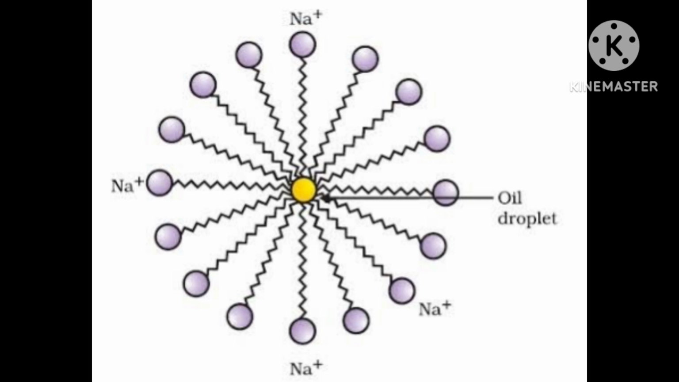It is called the stearate ion because in water it dissociates into stearate ion and sodium ion. CH3(CH2)16COO minus is the stearate ion, which is a major component of many bar soaps.